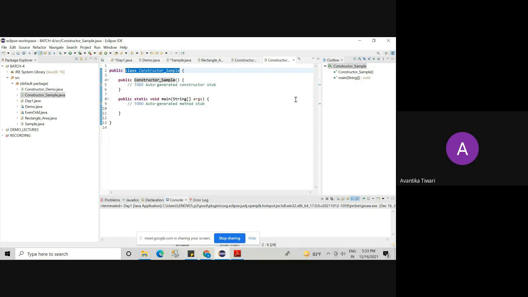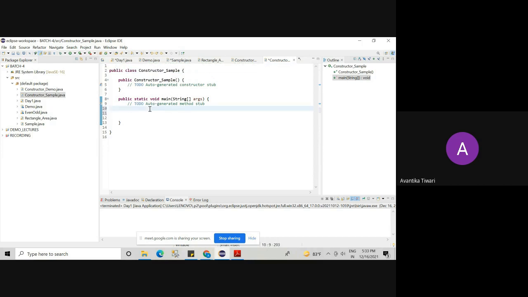Now we will see how many times the constructor will be executed. So what I can do is I'll try to create some objects. For creating objects, those who were absent yesterday or those who missed yesterday's class, please pay attention. If this is my class constructor sample and I want to create an object for this class, what I will